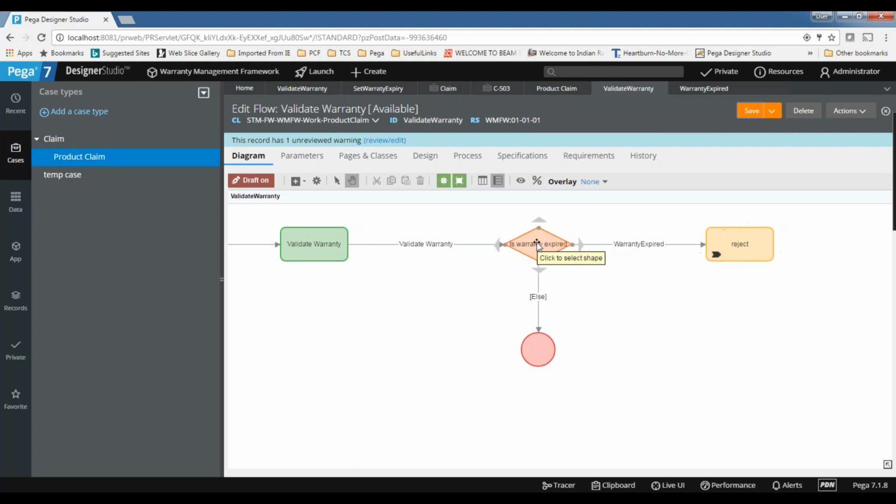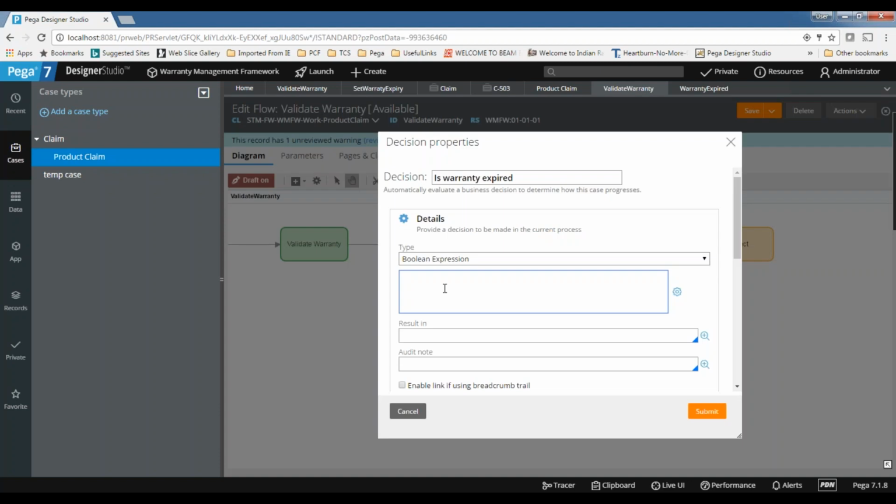So Boolean expression is also the same. What does the Boolean expression return? Boolean expression is required if you want to check only yes or no conditions. Otherwise, Boolean expression won't work out. So this fork or Boolean expression will be useful only if you want two outputs. That is fine. If you have more outputs, it won't work out. So here you can check simple conditions. This is the Boolean expression.